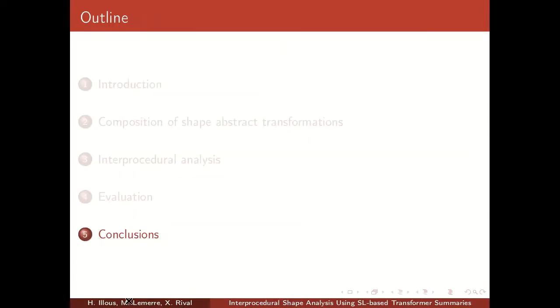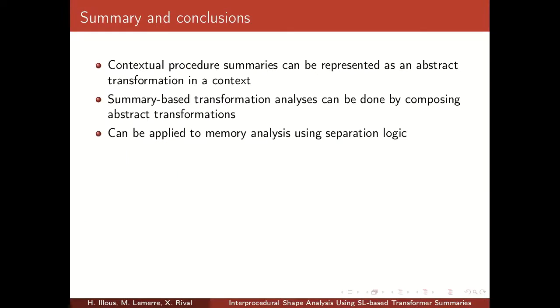Let's now conclude. We showed that contextual procedure summaries can be represented as an abstract transformation in a specific context, that we can perform summary-based analysis by composing abstract transformations, and that this works well in the context of memory analysis using separation logic.